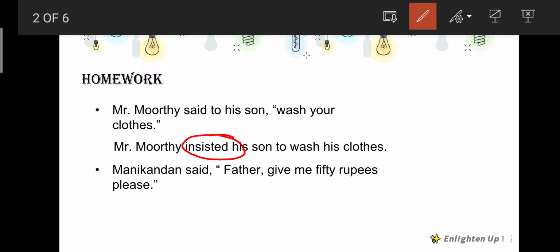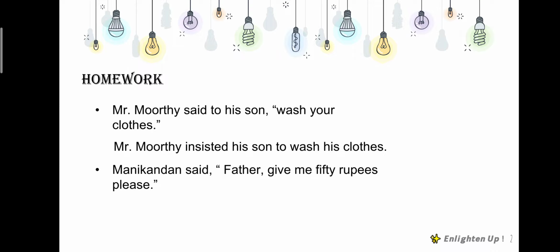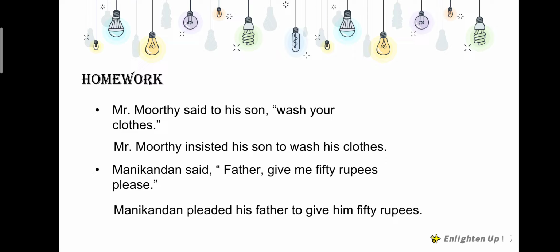Okay, moving on to the second question. Manikandan said, Father, give me 50 rupees please. Okay, it is a request sentence. So we can write Manikandan requested his father, or Manikandan pleaded his father to give him 50 rupees. Give will become to give, me will become him, right? And the reporting verb can be used as requested or pleaded. So Manikandan pleaded his father to give him 50 rupees.